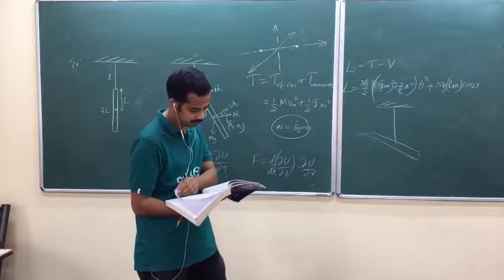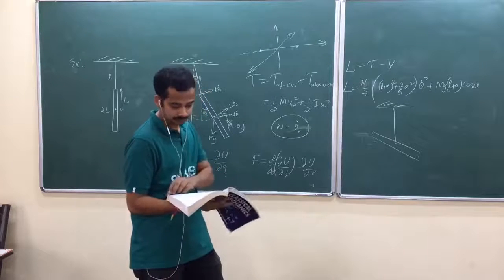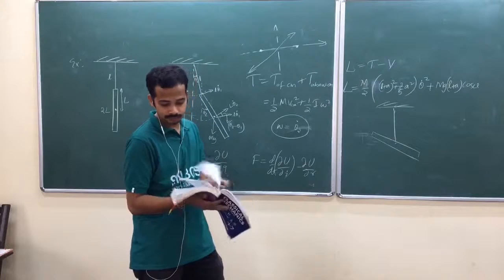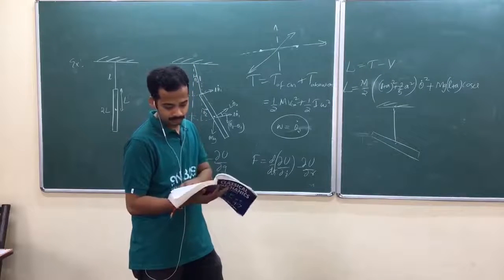Example number 9, I couldn't locate that one. Can you just see that one? 64. That's a solved problem, I think.